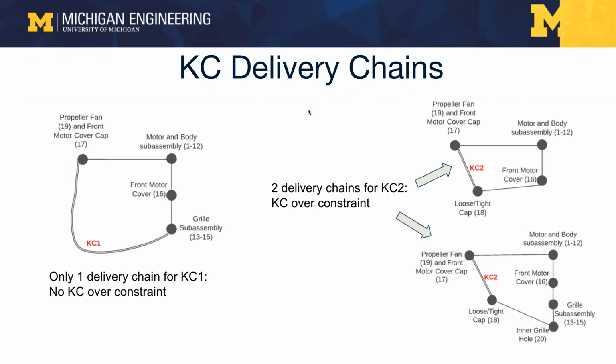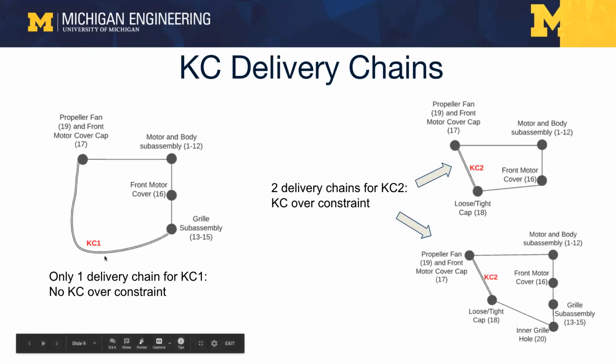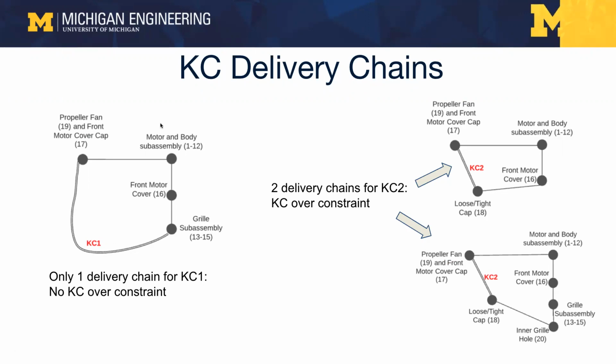Next, I'm going to talk about the KC delivery chains. On the left is the delivery chain for KC1. We can see that there's only one delivery chain for KC1. Thus, there's no KC over-constraint. Whereas for KC2, we can see on the right, there are two delivery chains for KC2. Therefore, KC2 is over-constrained.